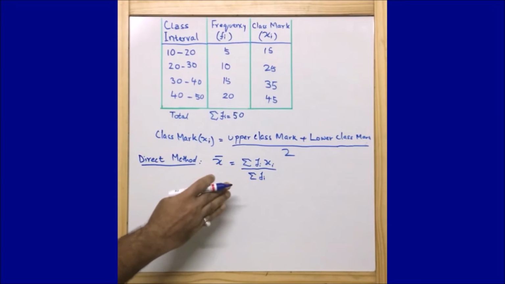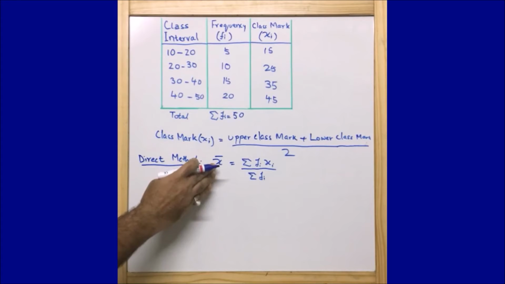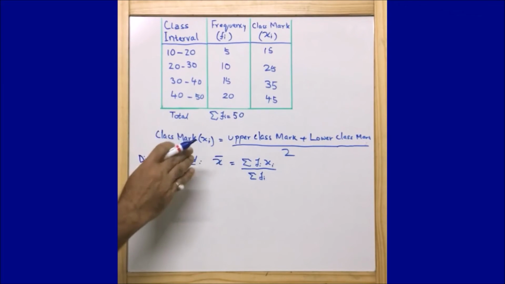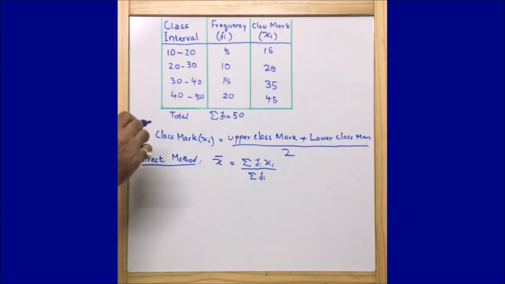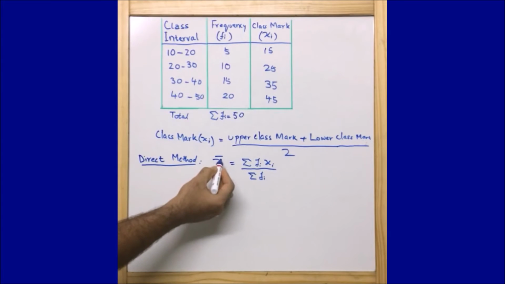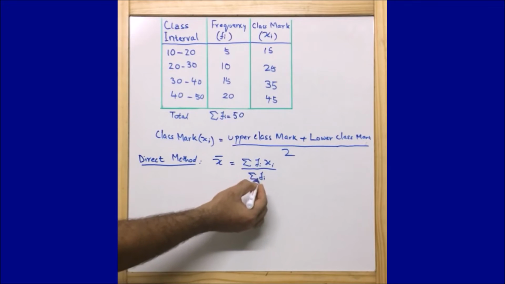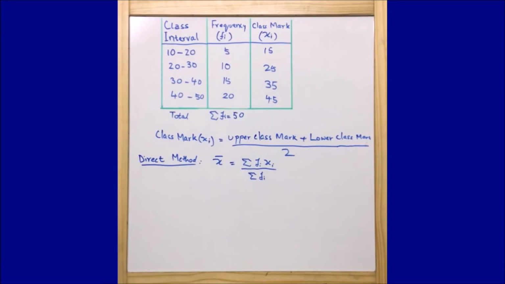Try to remember this one. Our mean symbol is x with a bar above it. For anything for which we find the mean, we represent that variable with a bar sign above. So x bar is equal to summation of fi xi upon summation of fi.